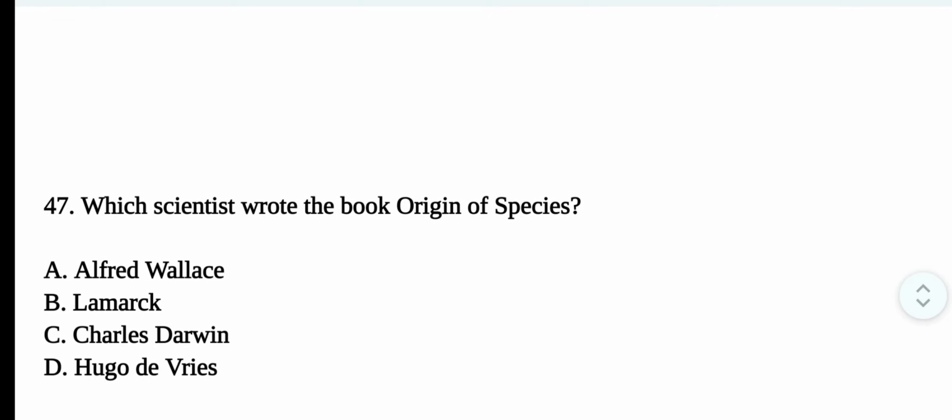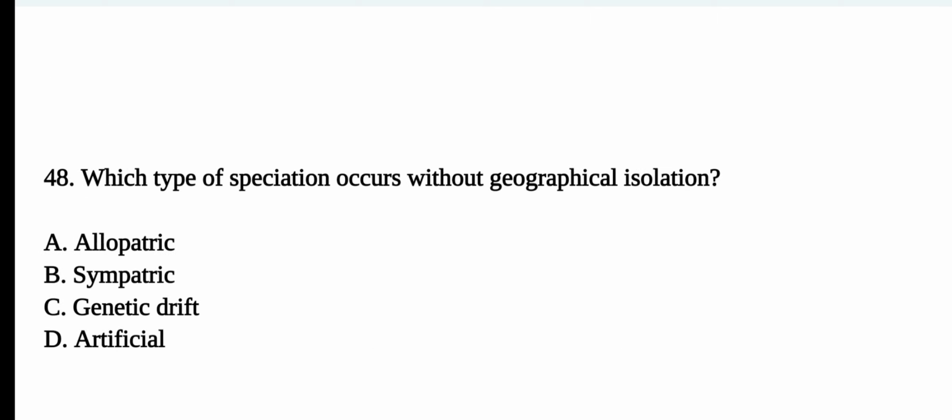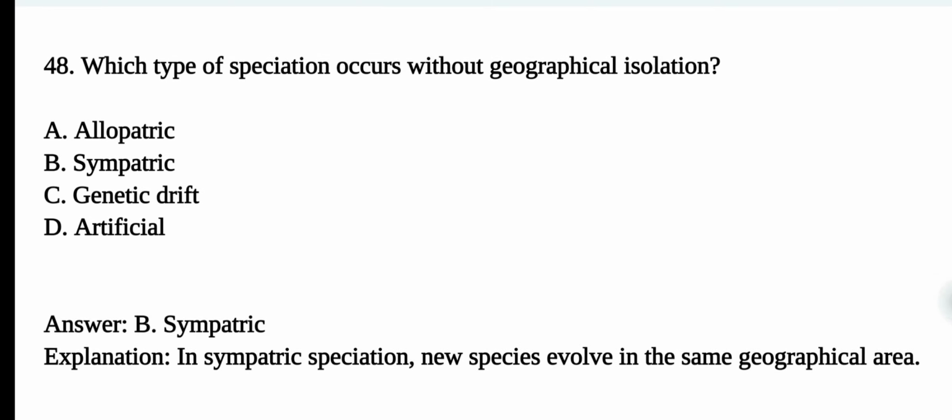Question number 47. Which scientist wrote the book Origin of Species? The correct option is option C, Charles Darwin. He published it in 1859. It proposed natural selection as the mechanism of evolution. Question number 48. Which type of speciation occurs without geographical isolation? The correct option is option B, sympatric. In sympatric speciation, new species evolve in the same geographical area.